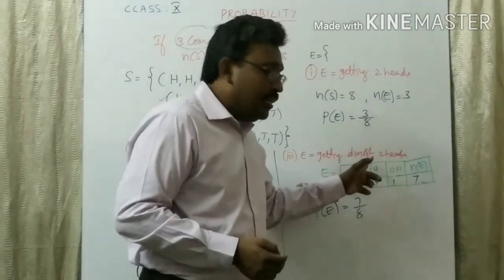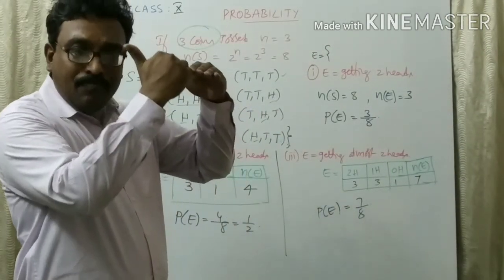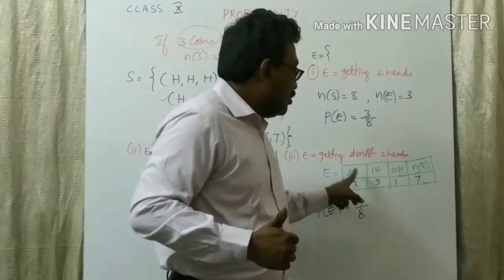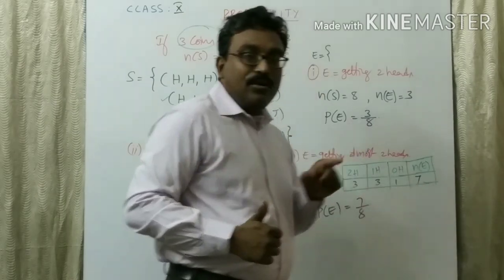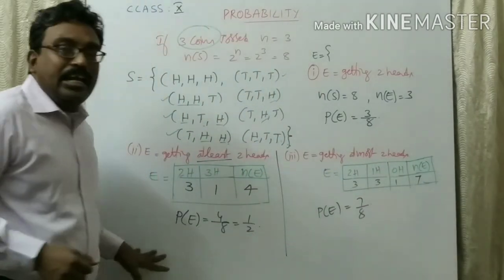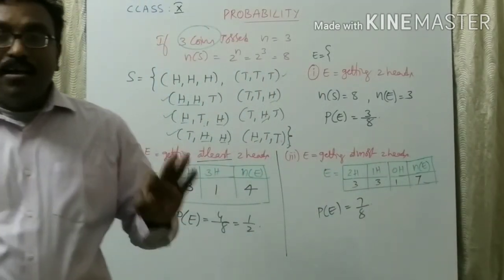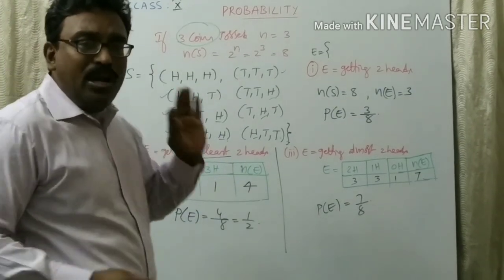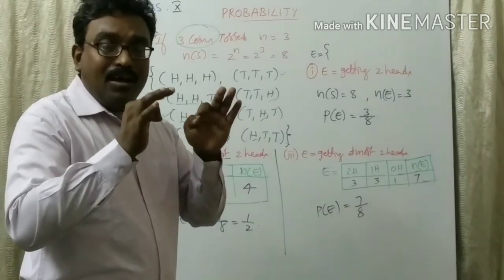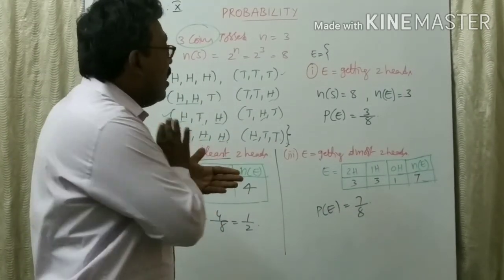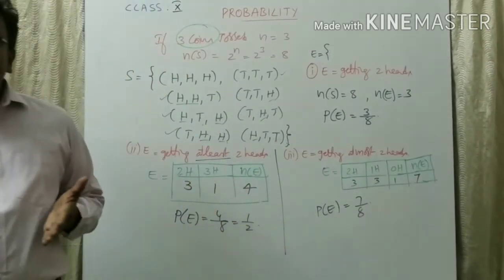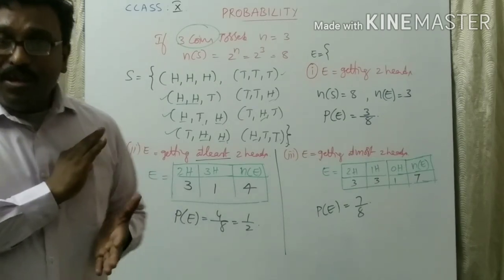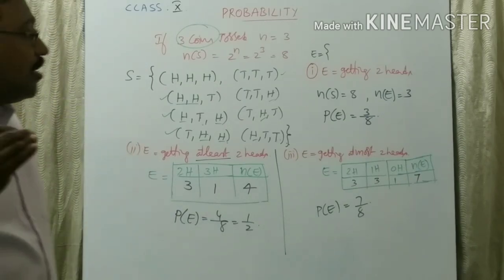At most means from there you should descend. Then at most 2 heads means 2 heads, 1 head, 0 heads. This is the probability of different conditions for coins. So this video is only about the probability of different events for coins. You will get the next video on dice.